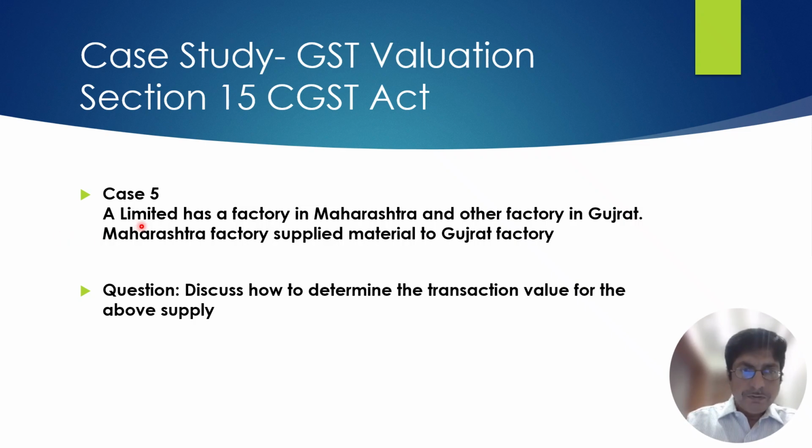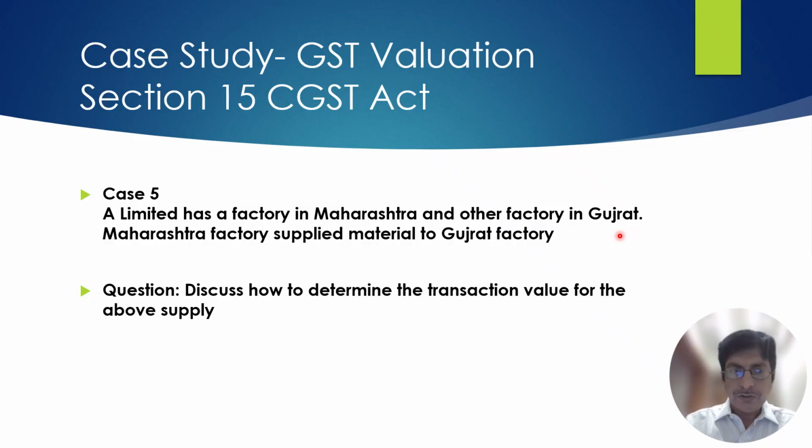Case study 5. A Limited is having a factory in Maharashtra and also another factory in Gujarat. So the legal entity is one, one PAN, but there are different GST numbers. That is called a distinct entity, correct?